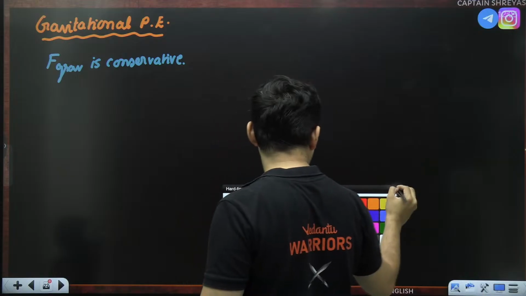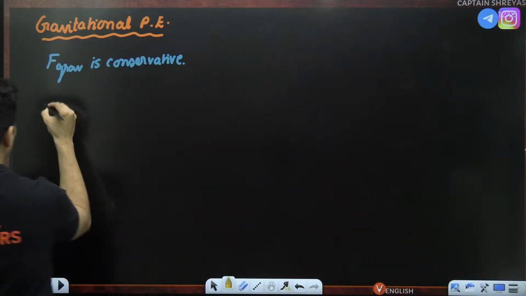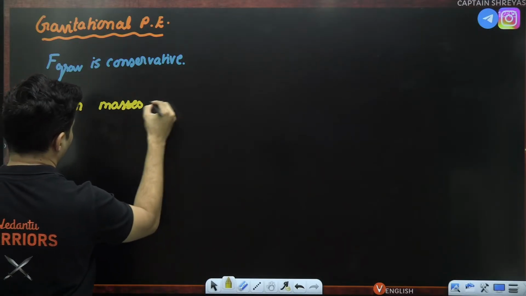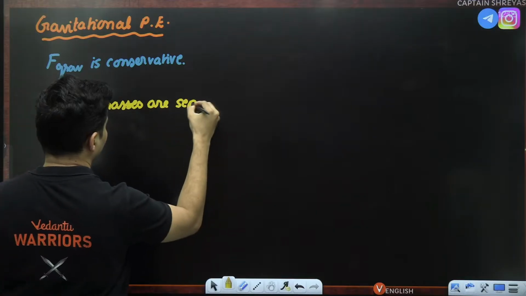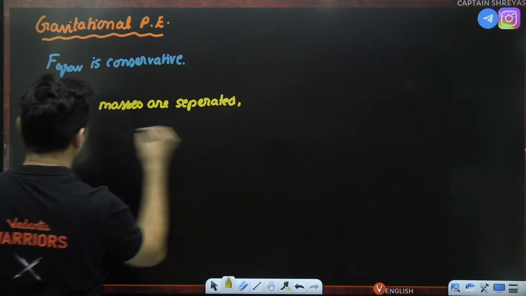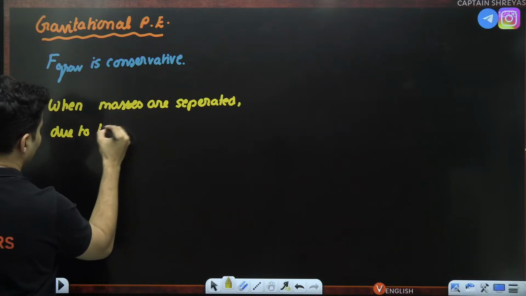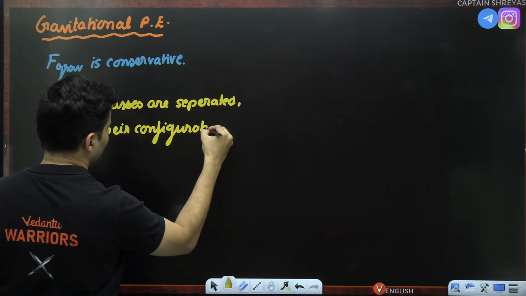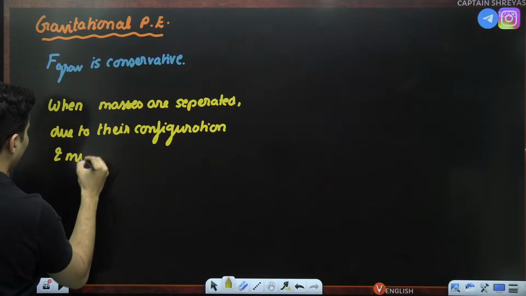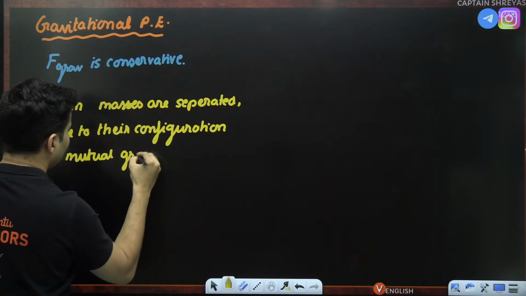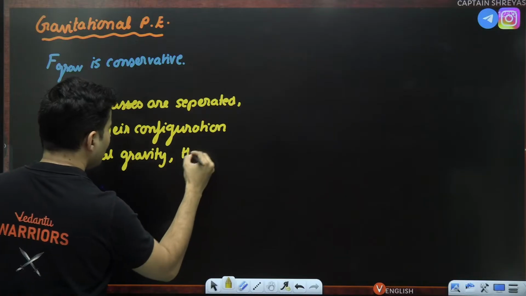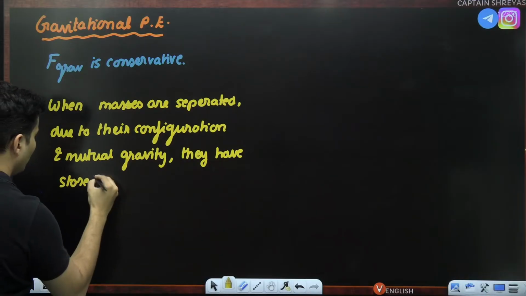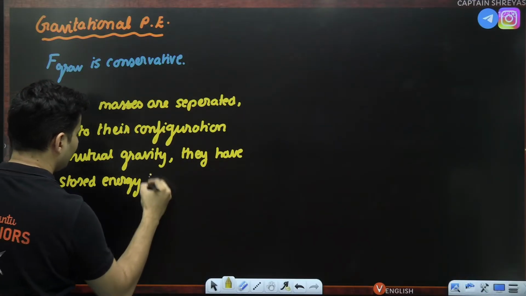So obviously, when masses are separated, due to their configuration and mutual gravity, they have stored energy. They have stored energy form.